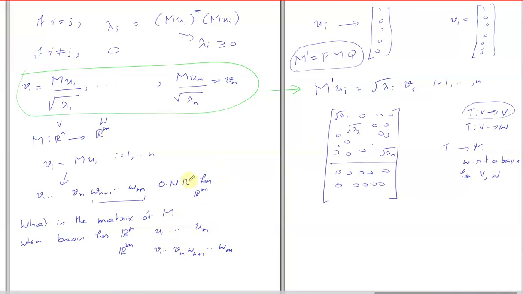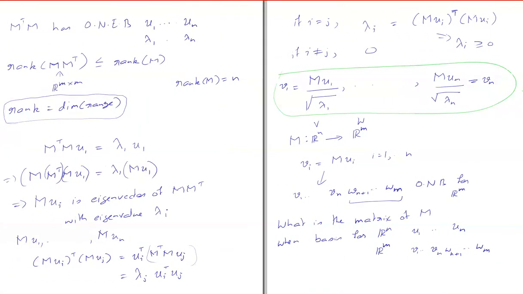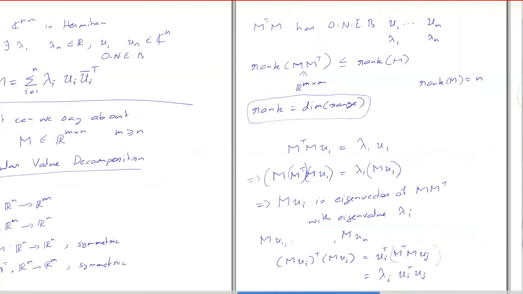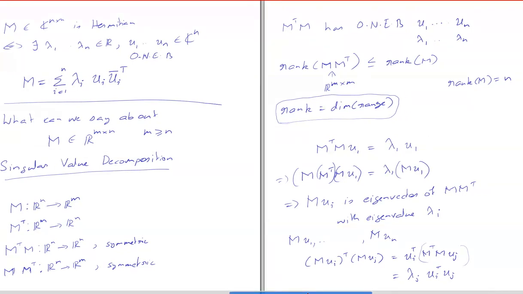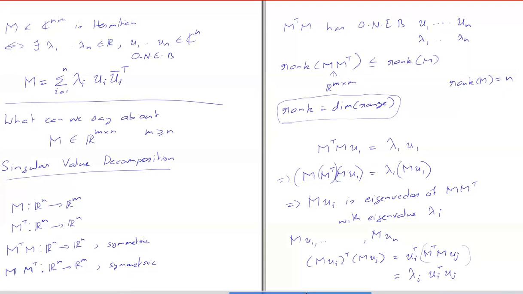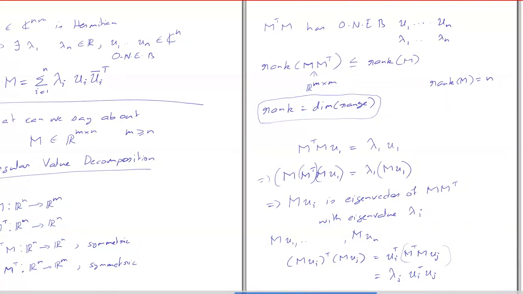Can I give my understanding and can you check it? We first proved that M is a matrix that, from one basis of eigenvectors for a given matrix, u1 to un, we can convert it to another basis of orthonormal eigenvectors, v1 to vn, then w1 to wm.